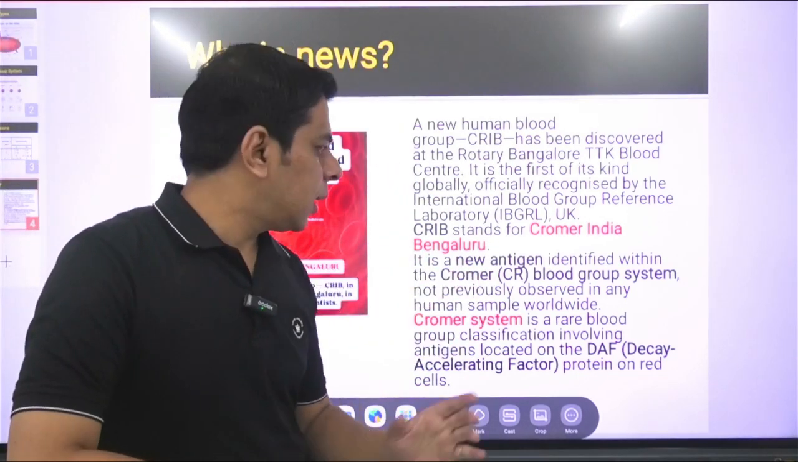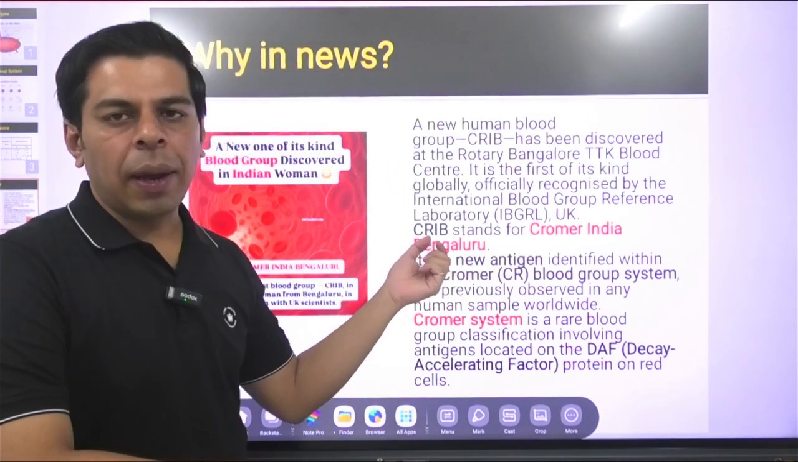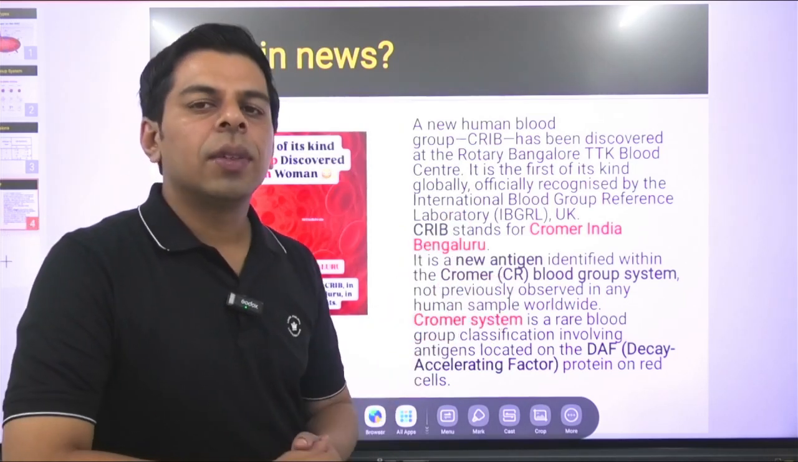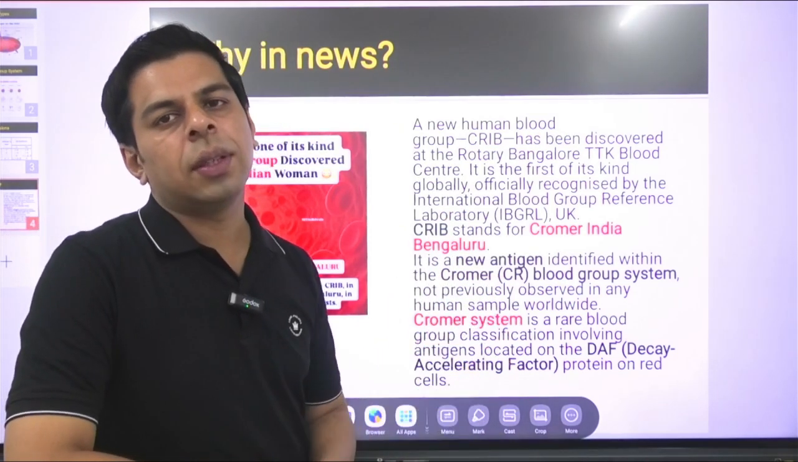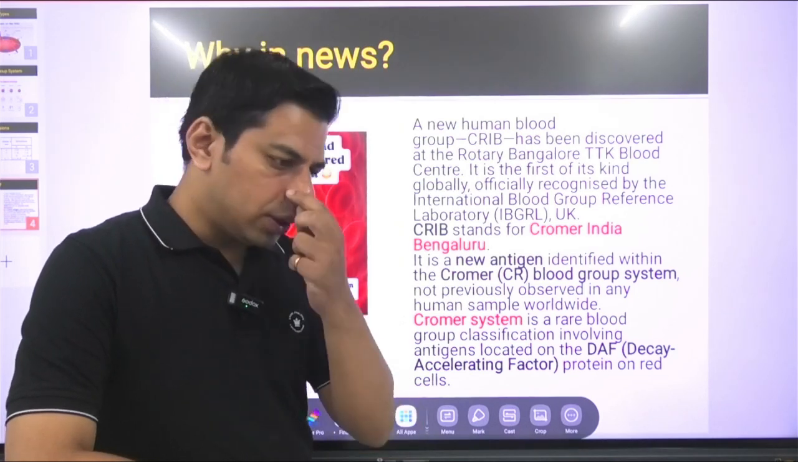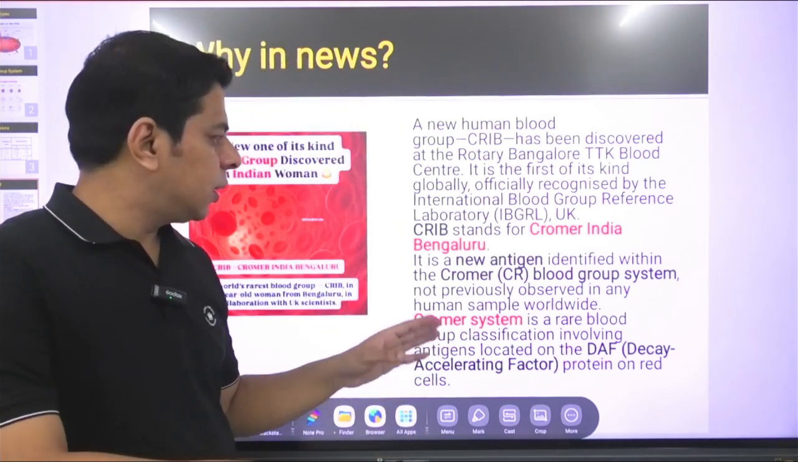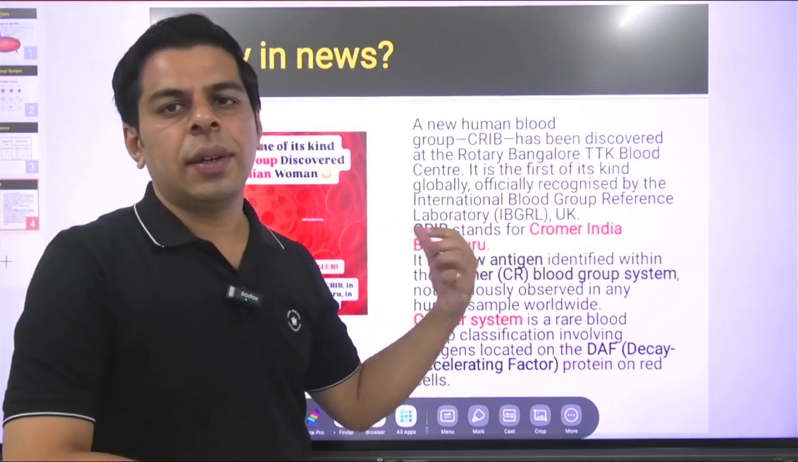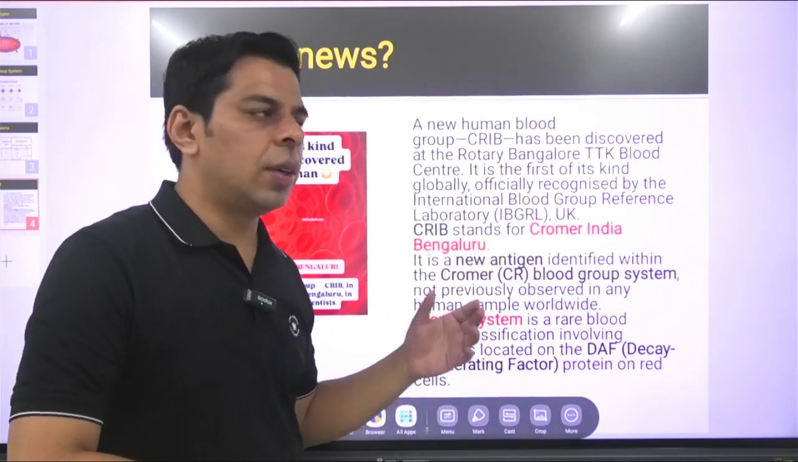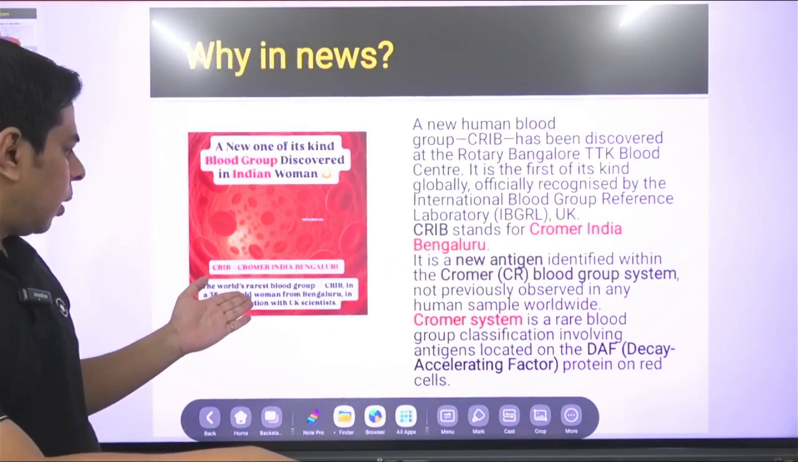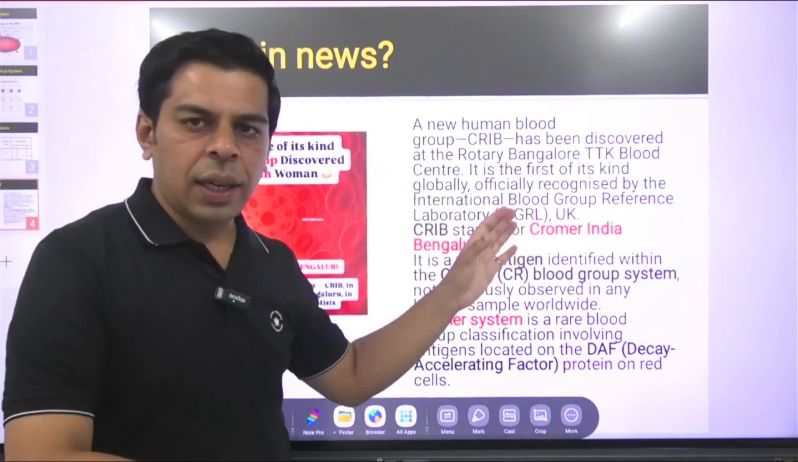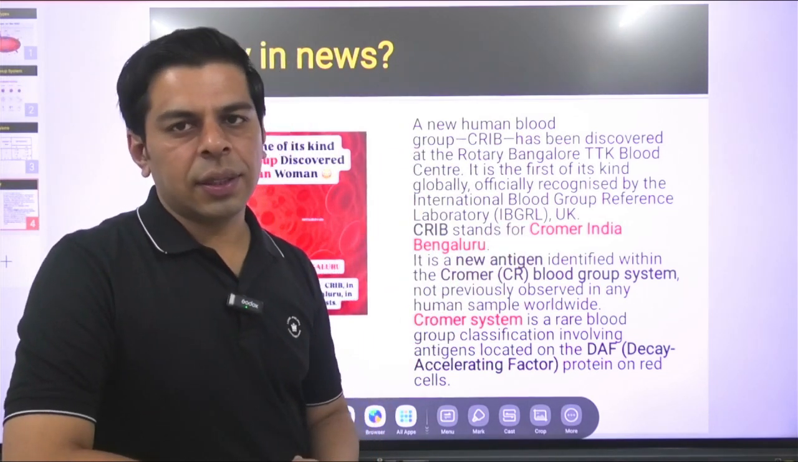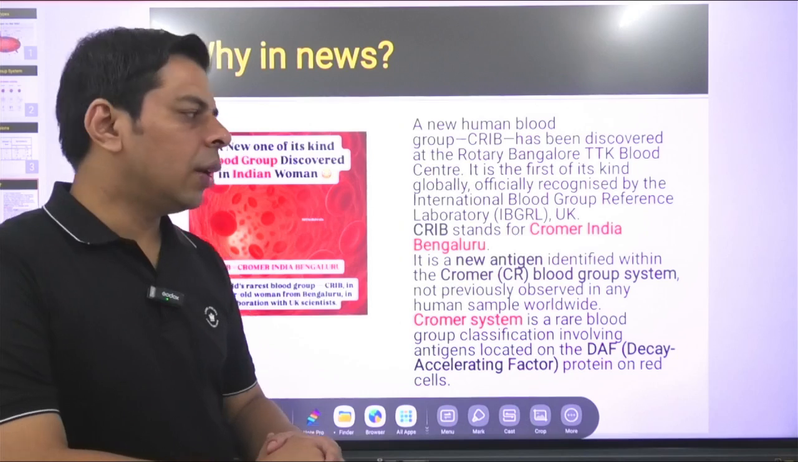CRIB represents the Cromer India Bengaluru, and the name itself is important because it's related to India. Just like the Bombay blood group is a real blood group associated with the Indian subcontinent, similarly this one is quite a rare blood group which was recently discovered in a 38-year-old woman from Bengaluru, and the UK scientists have collaborated to verify this evidence.